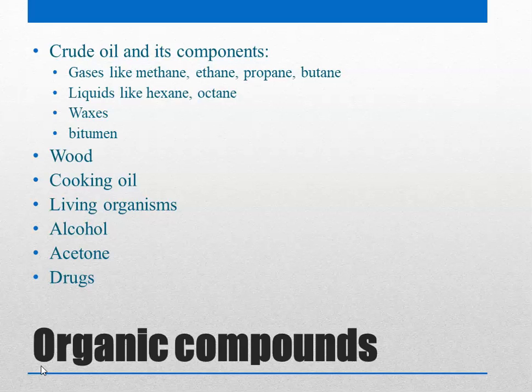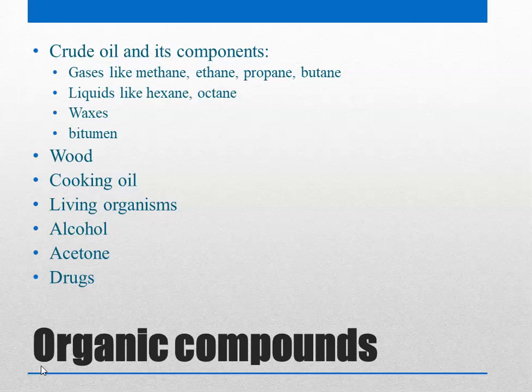These are some of the heavier gases which are components of crude oil. Natural gas, methane, is the gas that is used in power plants, and also in some cities they supply natural gas through pipelines for cooking as well.